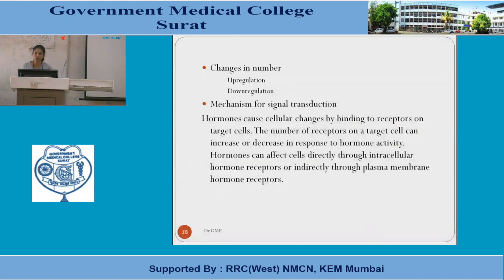One terminology which comes with the knowledge of the receptors is upregulation and downregulation. Hormones bring about cellular changes by binding to the receptors on the target cells. The number of the receptors on a target cell can increase or decrease in response to the hormone activity. Hormones can affect the cells directly through the intracellular hormone receptors or indirectly through the plasma membrane hormone receptors. So this increase or decrease is the term upregulation and downregulation of the receptors.